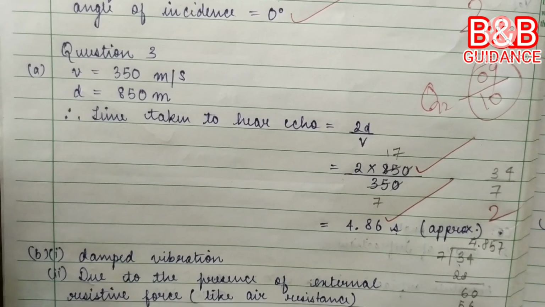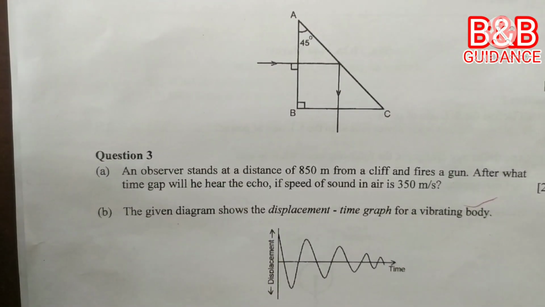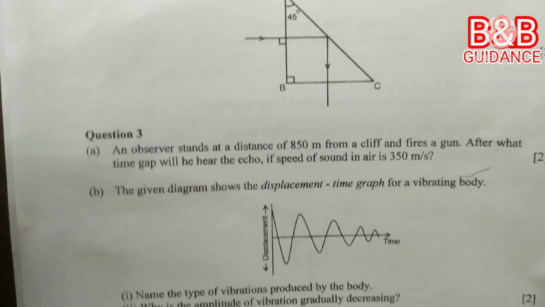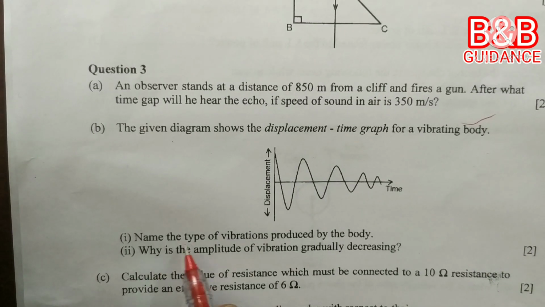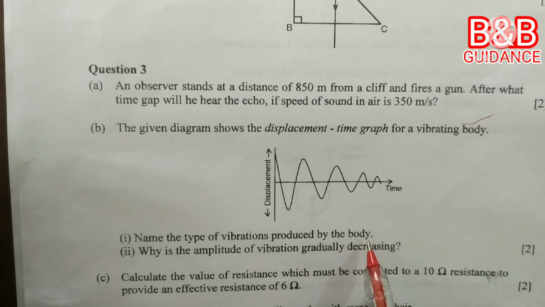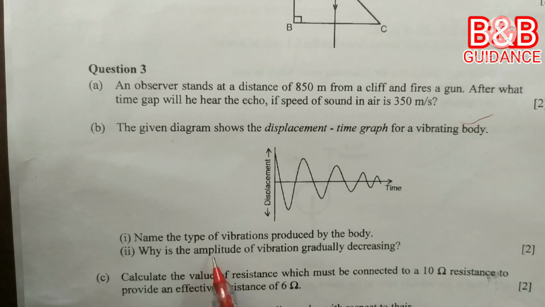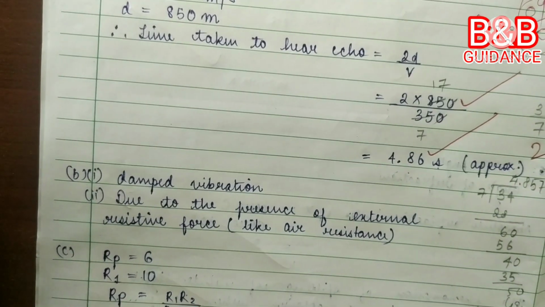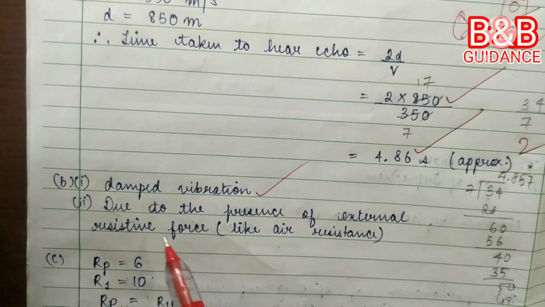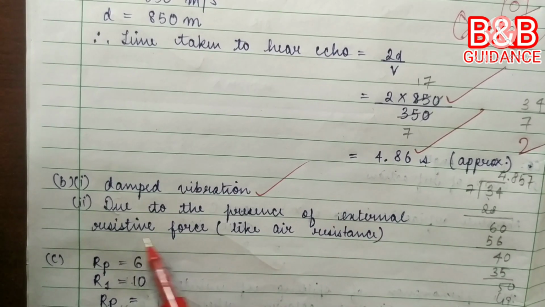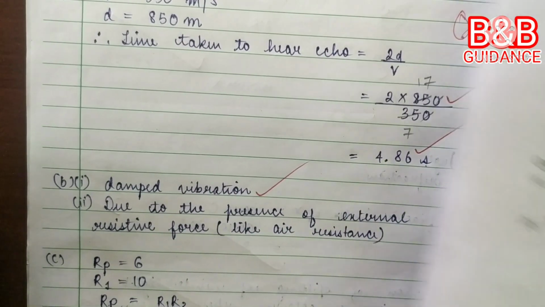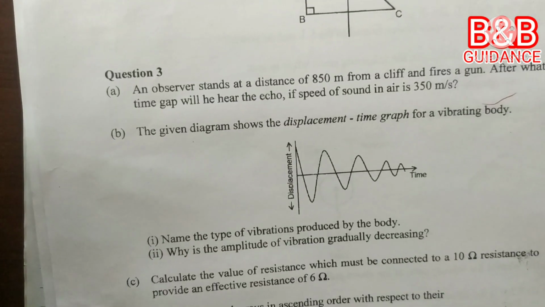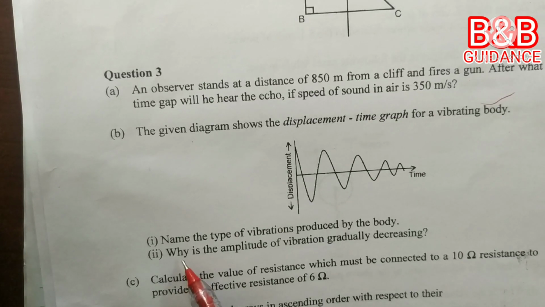And next one. The given diagram shows displacement time graph for a vibrating body. Name the type of vibrations produced by the body. Why is the amplitude of vibration gradually decreasing? The vibration is damped vibration, and due to presence of external resistive force. Here the response is due to the presence of external resistive force. But that is not answering the question in fact.